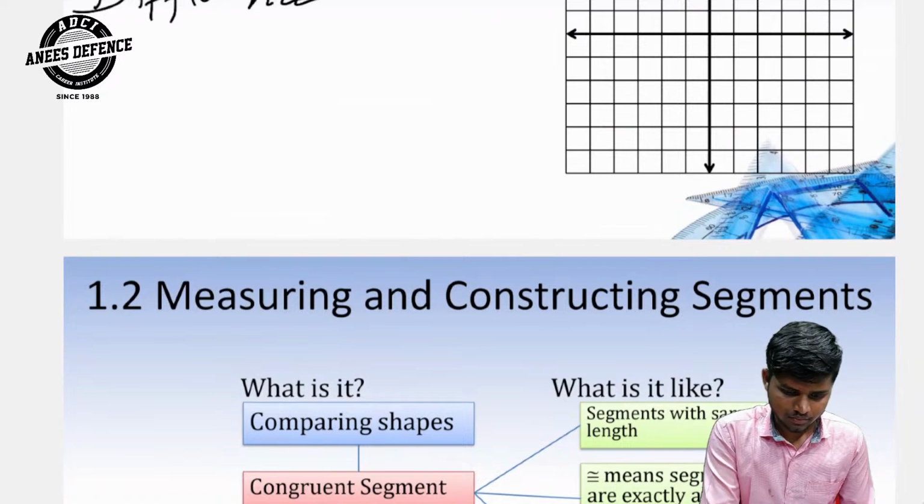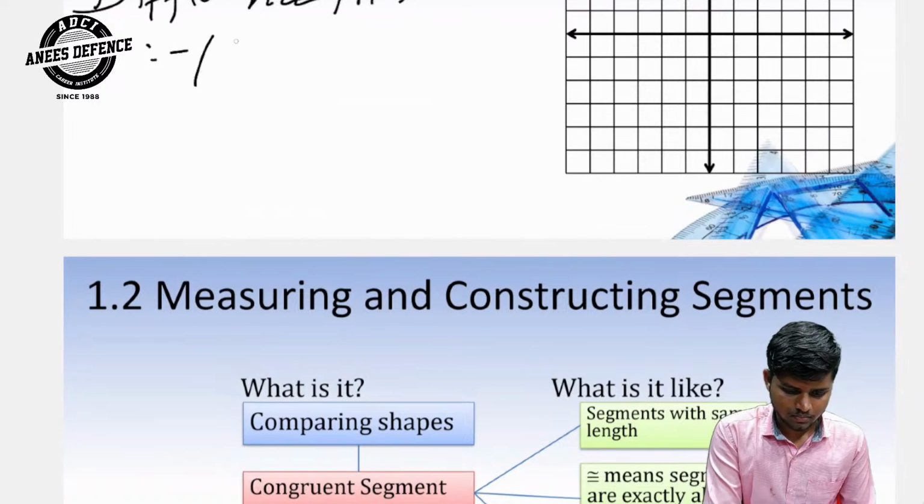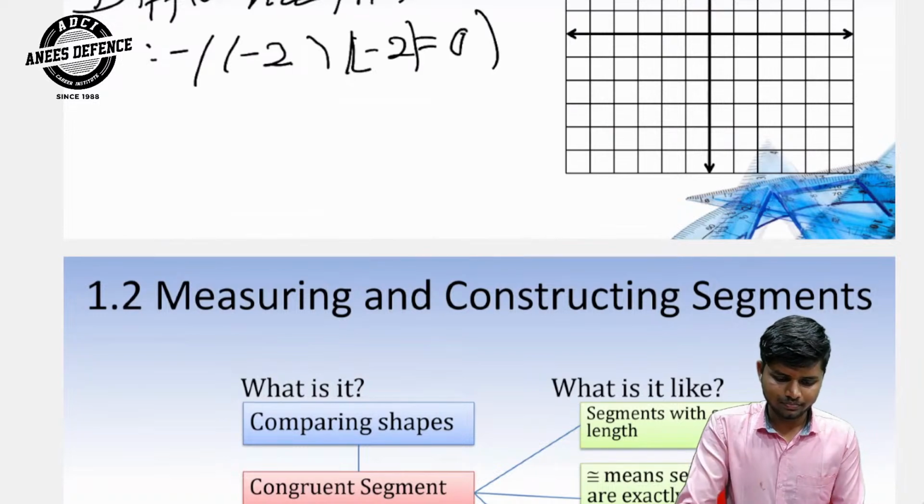Difference in X coordinate: 2 minus 2 is equal to 0.